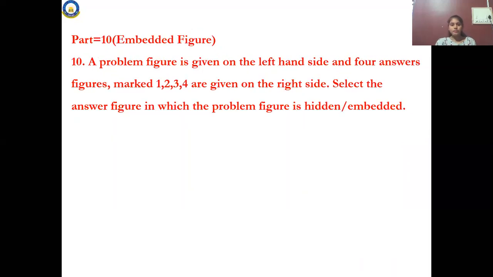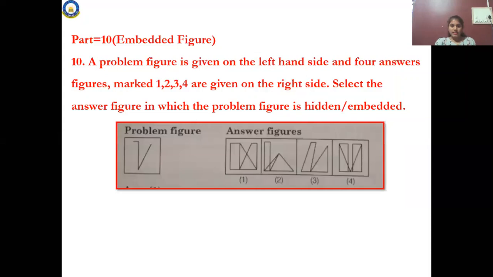And then the last chapter is embedded figure. What is this embedded figure? As I said, embedded figure means hidden figure. I'll show you an example. See now, how they have given the problem, same as it is. Every chapter contains the question on the left side and four alternatives, except the first chapter, as I said, right? Okay, look at the figure here also. It has one question figure, and then four alternatives.